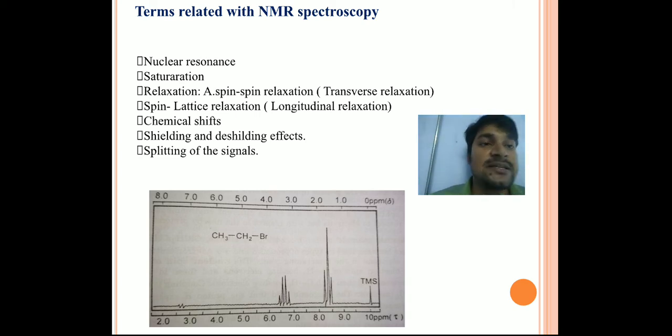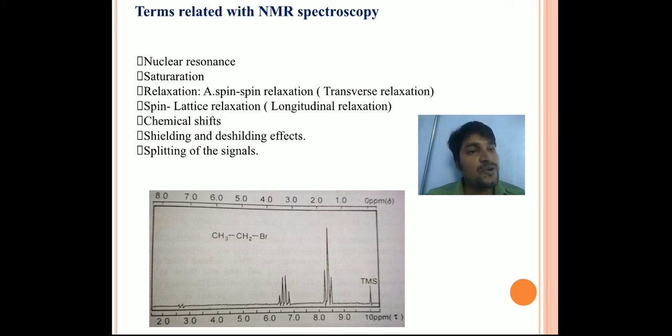And the chemical shift. Before the chemical shift, I want to tell you two things. Say I am providing a sample to you. Here I am giving an example, ethyl bromide. Look at that particular compound. Here is the CH3, CH2, Br. If you look, two kinds of proton are there.